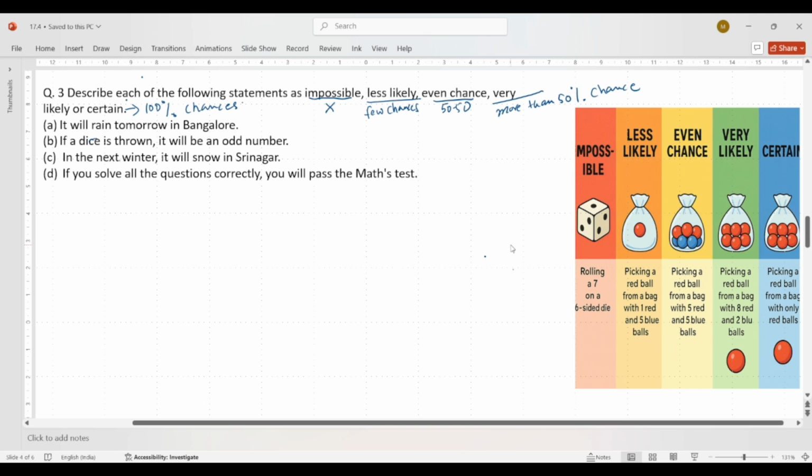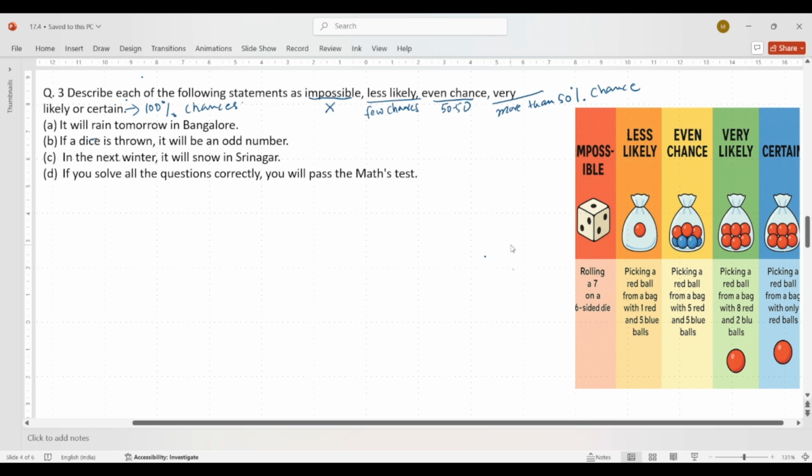And the next one is even chance. Even chance means 50-50 chances. Okay, you have equal chances. So here, picking a red ball from a bag with 5 red and 5 blue balls. If you want to choose a red ball, maybe you can pick it or maybe you cannot. So there is a 50-50% chance.